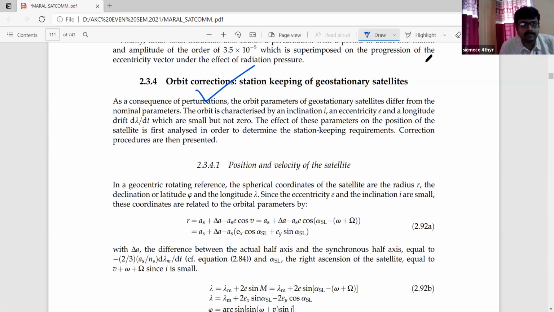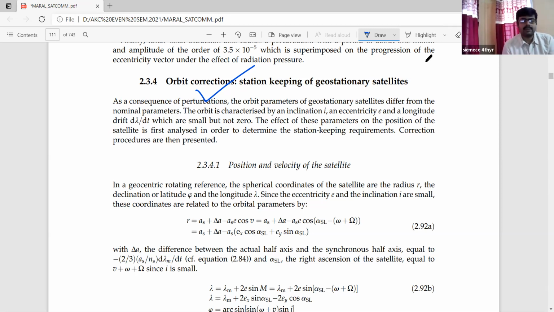As a consequence of perturbations, the orbit parameters of the geostationary satellite differ from the nominal parameters. Obviously, that will not be the same. We have discussed different types of perturbations that occur in satellite communication, so the orbit parameters associated with them will differ from the nominal parameters. The orbit is characterized by an inclination I, an eccentricity e, and the longitude drift, d lambda by dt, which are small but not zero. That is a small longitude drift, but it is not negligible, because it is not a zero value. A small contribution will be there, but there will be a contribution.